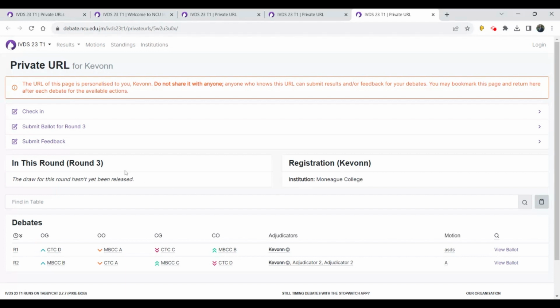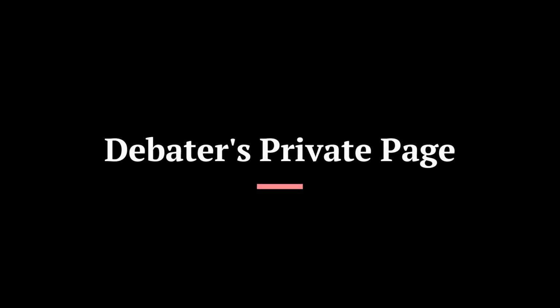It will also have an area here that shows the draw for the current round, and as you progress through the tournament below, you will be able to see what the verdicts and what the rankings were for the matches that you have participated in as an adjudicator.